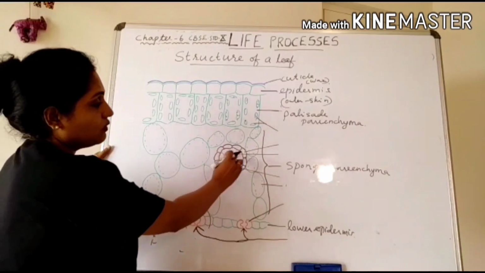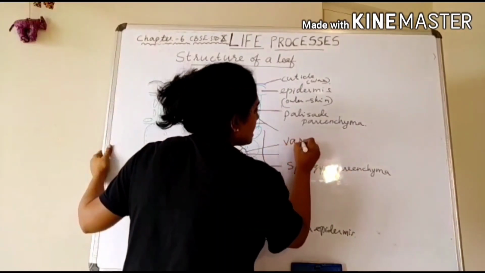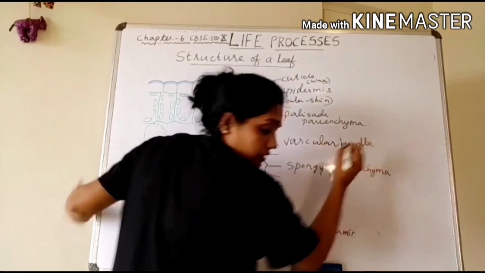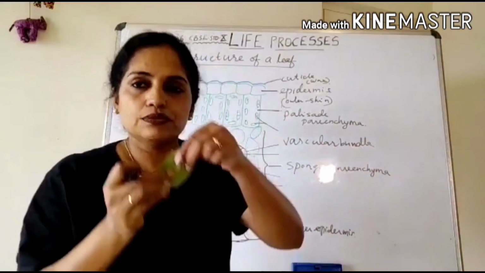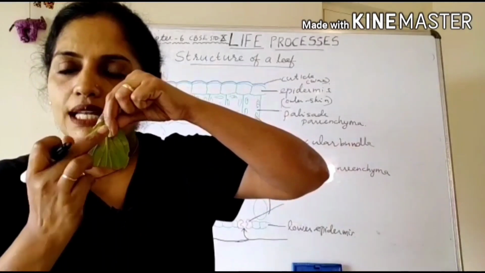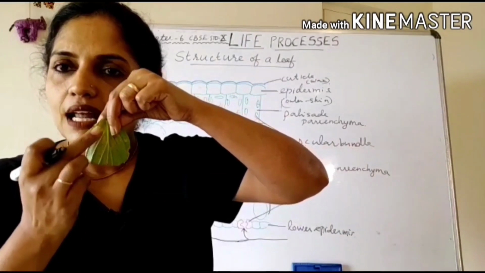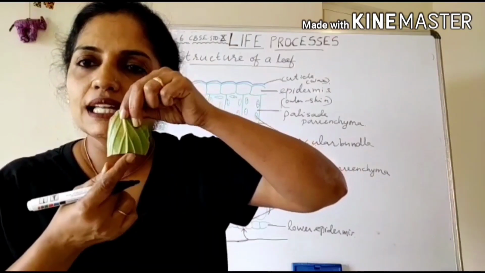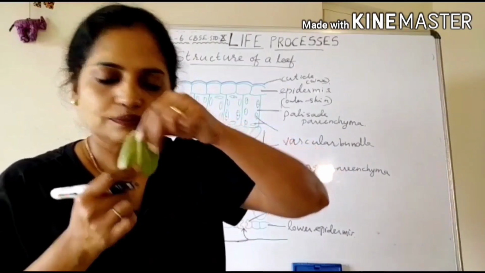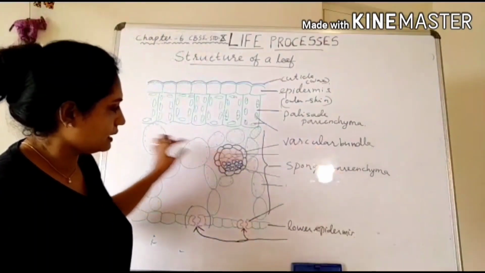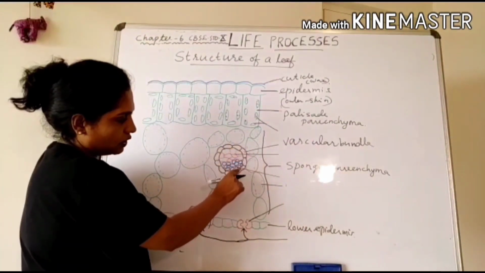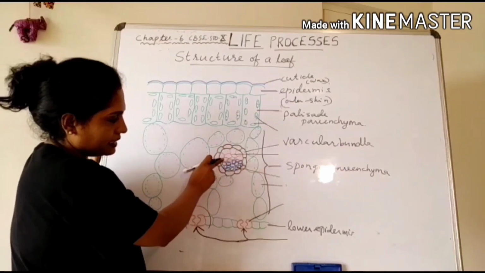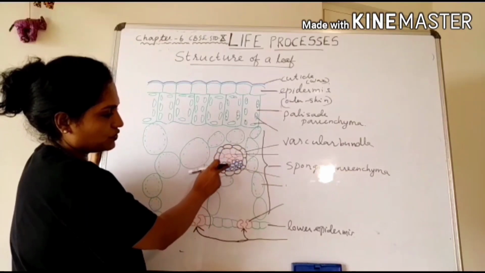In the spongy parenchyma, you can see a circular structure here. This structure is called vascular bundle. What is that? Vascular bundle. If again you look at a leaf, the lower side, you can see midvein and many side veins. This vascular bundle we can see in the region of the vein. This vascular bundle contains an outer covering called pericycle, and inside you can see two types of tissues.